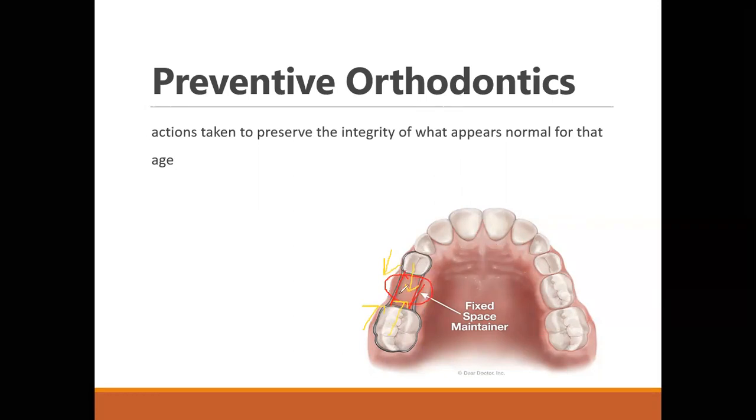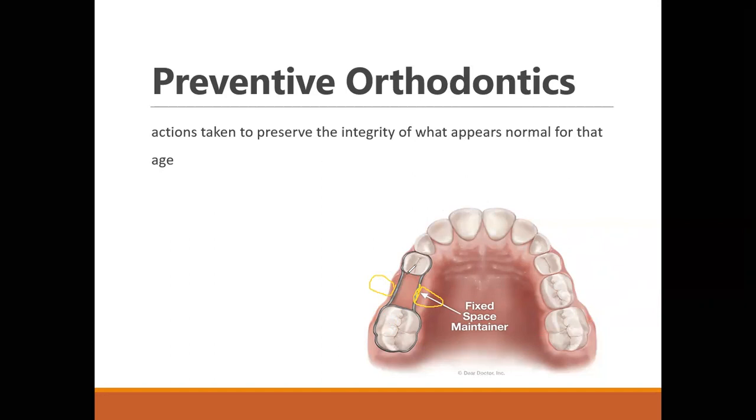When both these teeth drift, what will happen? There will be no sufficient space for the second premolar, which is supposed to come over here. That will ultimately go either to the palatal side or arise from the buccal side.